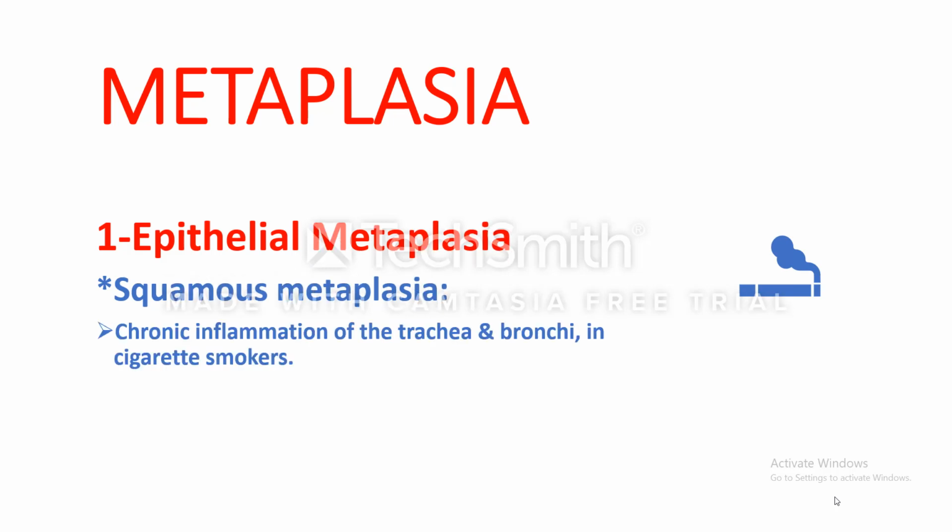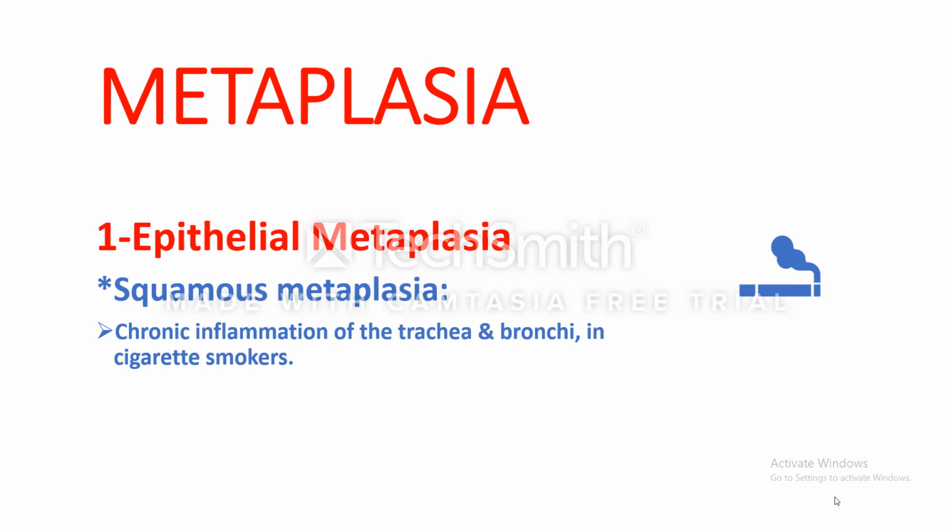Example of squamous metaplasia occurs during chronic inflammation of the trachea and bronchi in cigarette smokers. Here you know that the respiratory system, trachea and bronchi, are lined by respiratory epithelium, which is pseudostratified ciliated columnar epithelium.